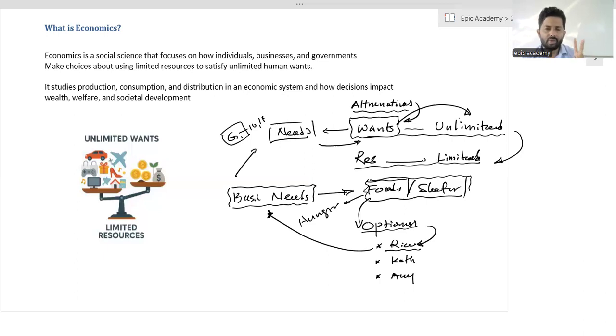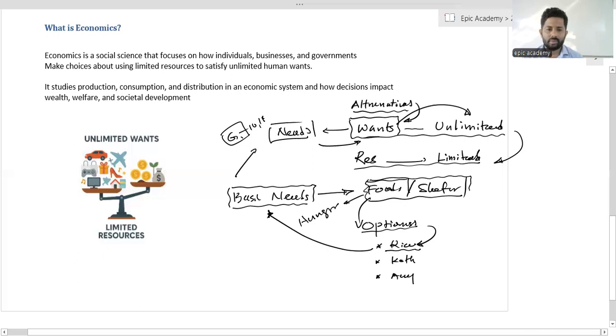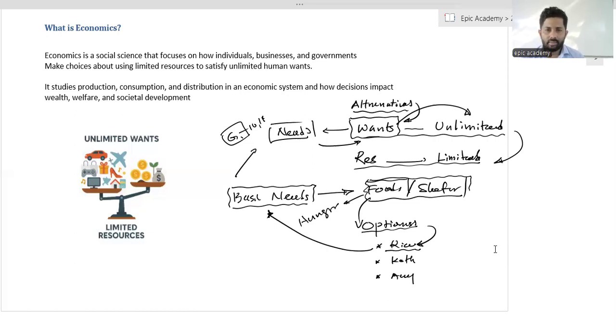We already identified two types of countries in the world: developed and developing countries. Whether developed or underdeveloped, they have to face the same problem, scarcity. That is why we call it the central issue in any kind of society.